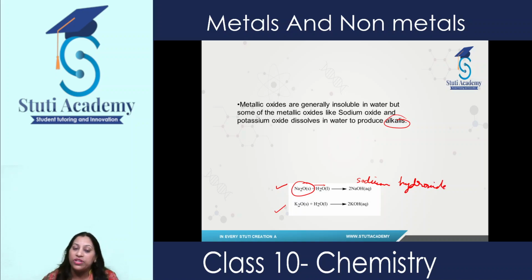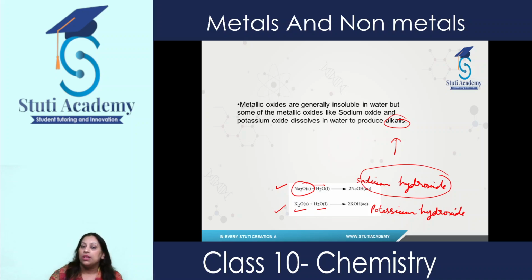And here we have potassium oxide. When it reacts with water, it results in the formation of potassium hydroxide. Okay, and these are known as alkalis. So I ask you, what are alkalis? So alkalis are those bases which are soluble in water. So the bases which dissolve in water are known as alkalis.